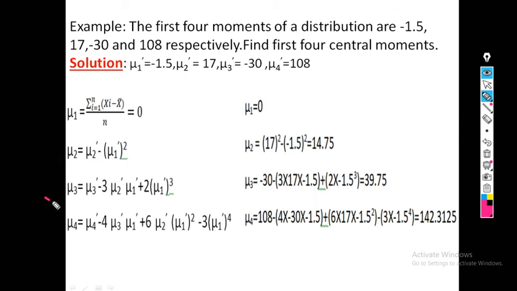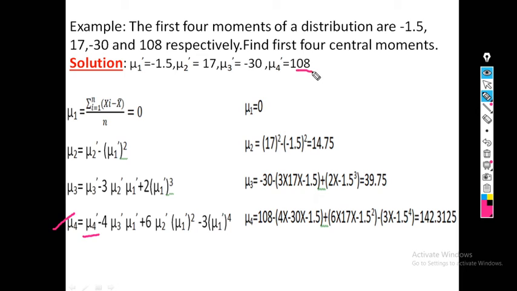Now the third central moment. The value is mu3 dash, which is minus 30, minus 3 into mu2 dash into mu1 dash: mu2 dash is 17, 3 into 17, and mu1 dash is minus 1.5, plus 2 into mu1 dash cube. So see here, 2 into minus 1.5 cube. So the final answer is 39.75.